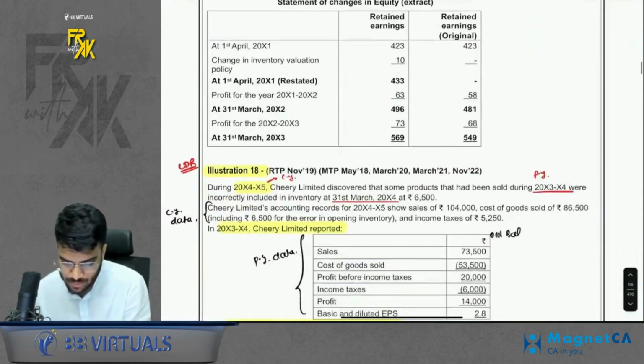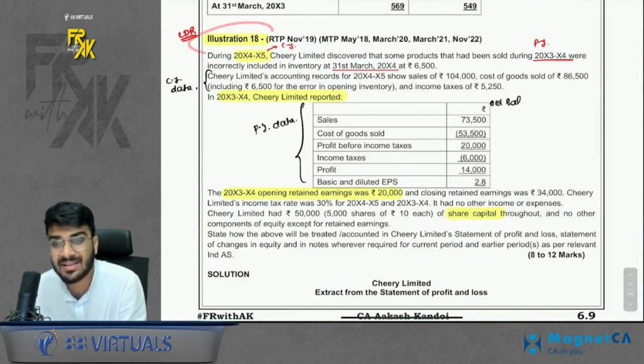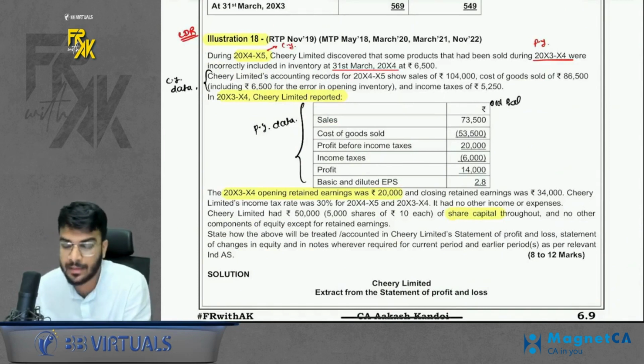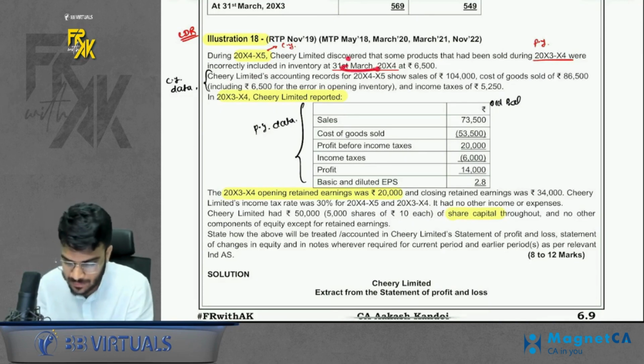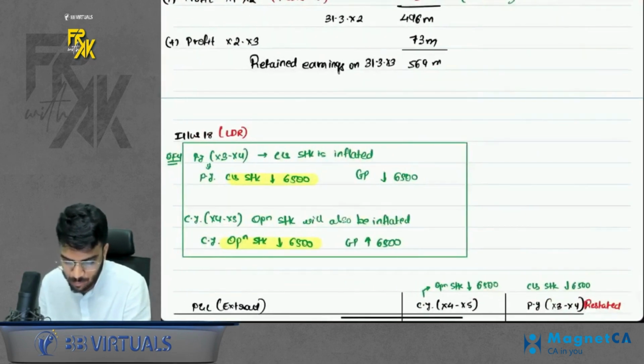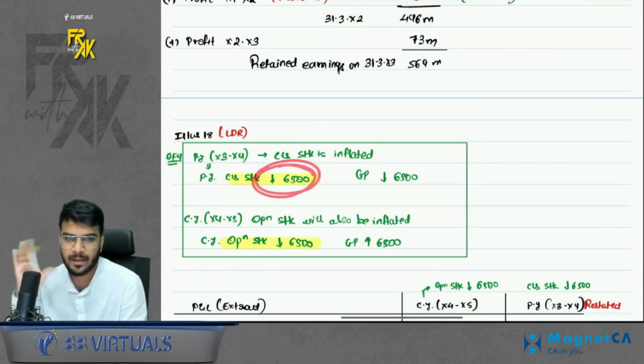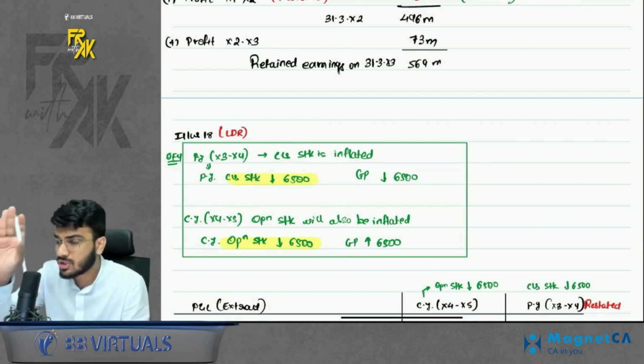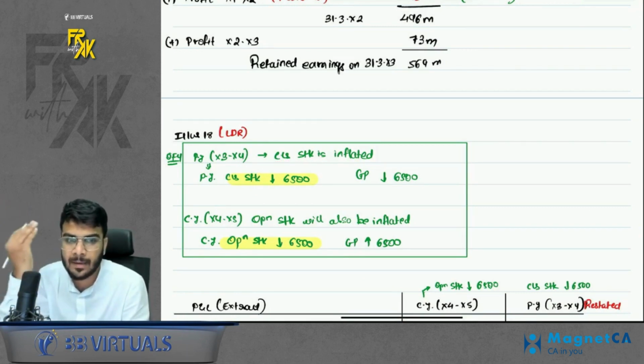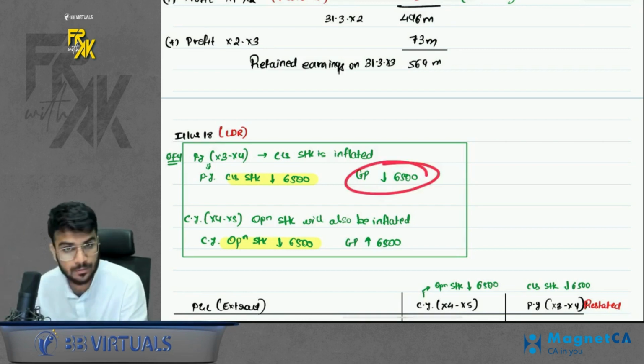Then there is one illustration number 18. What does it say? So basically it says that there was an error. We made some sale, but we forgot to remove it out from the inventory in previous year. So can I say your previous year closing stock is inflated? So your closing stock will get reduced. If your closing stock reduces, just imagine the trading account. Closing stock comes on the income side. If that income side is getting reduced, GP will also reduce.